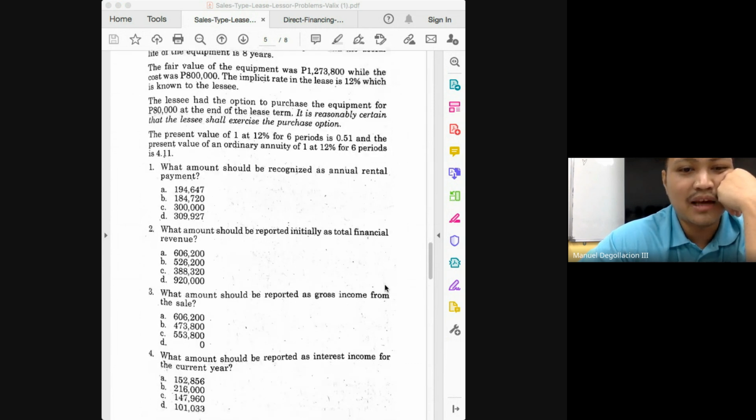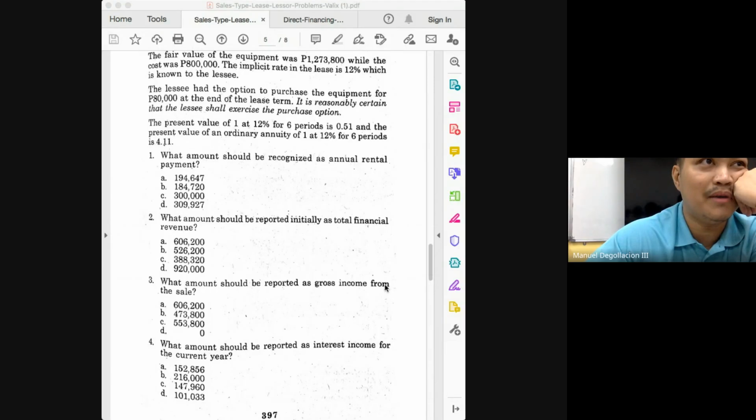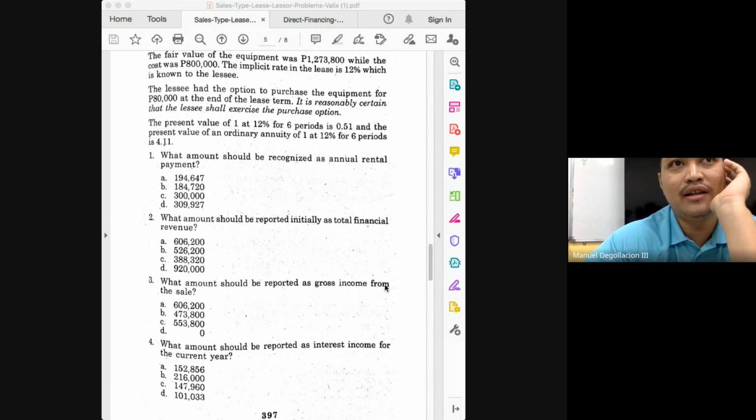Yes. Just be careful if you're asked for interest income, class. Maybe it's not for one whole year. Maybe it started on April or June or July. Then that means your interest income for that year will not be for 12 months. So be careful, please. Now for bonus points, how much will be the balance of the net lease receivable at the end of the third year?